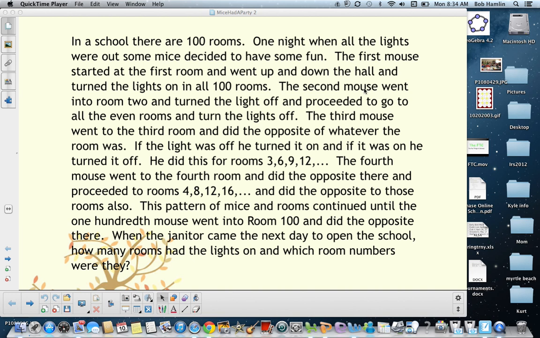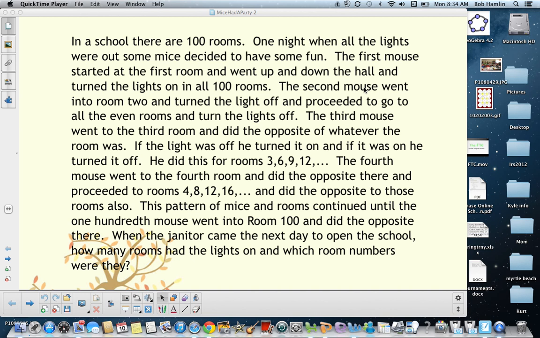In a school, there are 100 rooms. One night, when all the lights were out, some mice decided to have some fun. The first mouse started at the first room and went up and down the hall and turned the lights on in all 100 rooms. So the lights were off and he turned them all on.